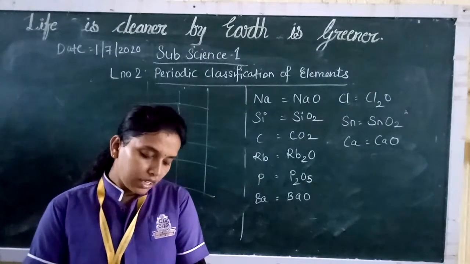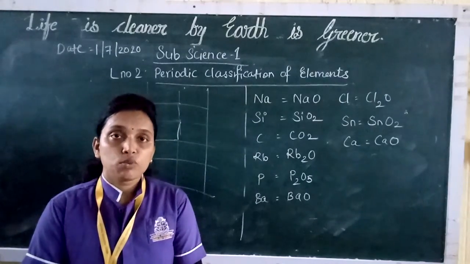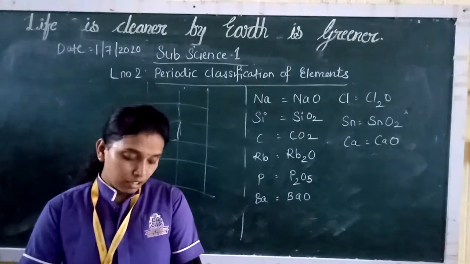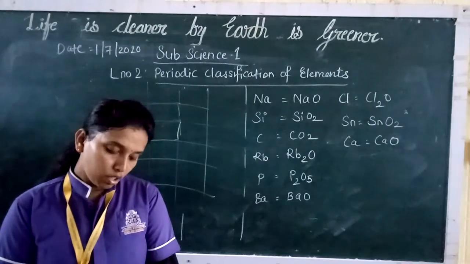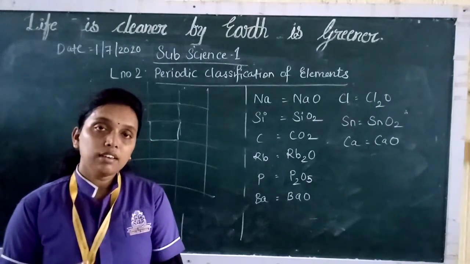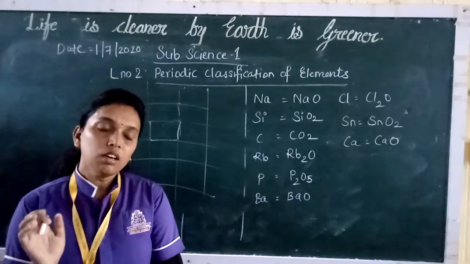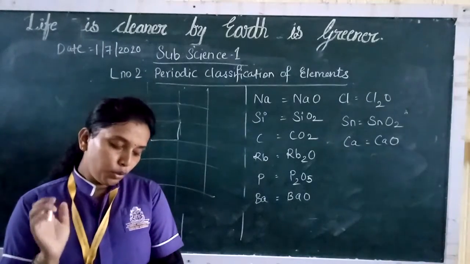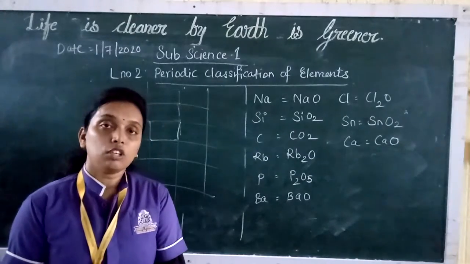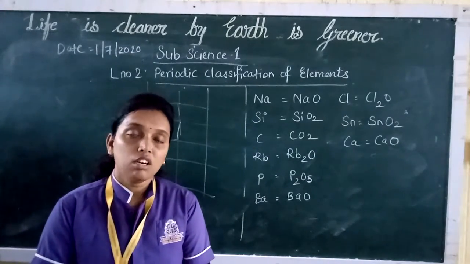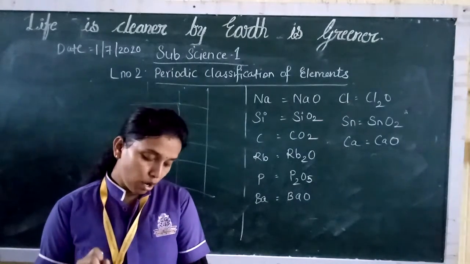Now the S block contains group 1 and 2. If you see the periodic table on page 23, you will find that groups 1 and 2 belong to the S block. Groups 13 to 18 belong to the P block. 13 to 18, P block. 1 to 2, S block. And groups 3 to 12 constitute the D block.